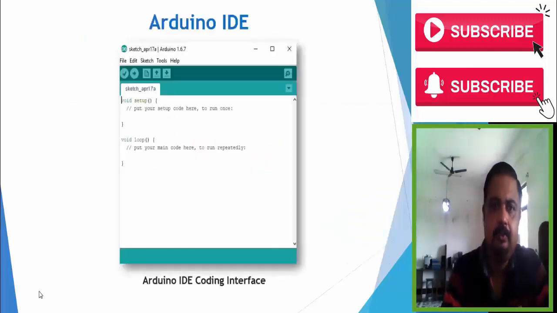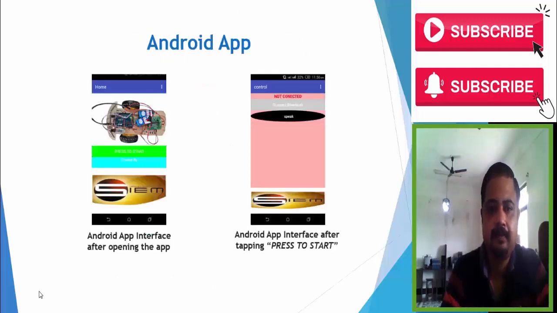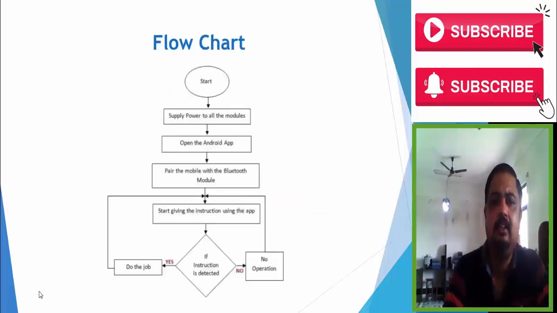And software, we are habituated with the Arduino IDE. Here we can write our program, make a sketch, and send it to our board. Definitely it should be connected with a data cable. And the apps, that portion I will come to later.